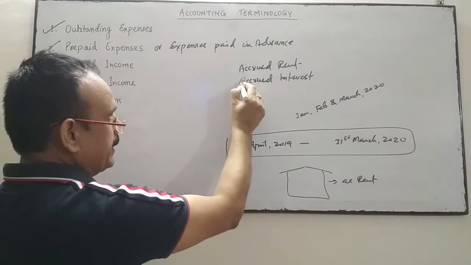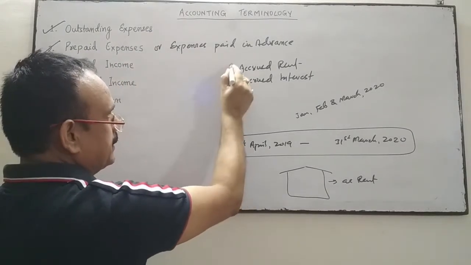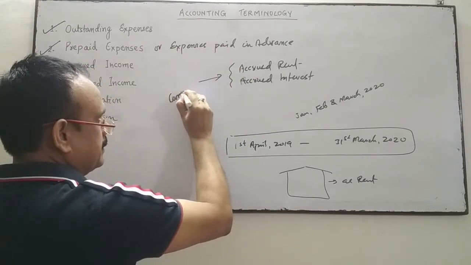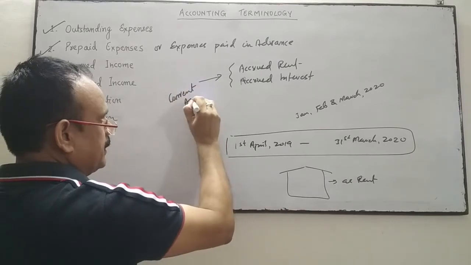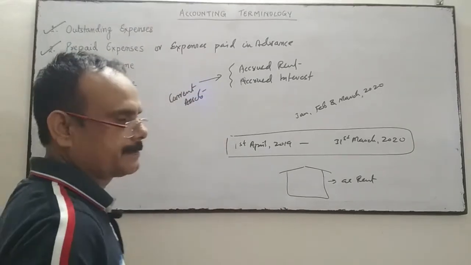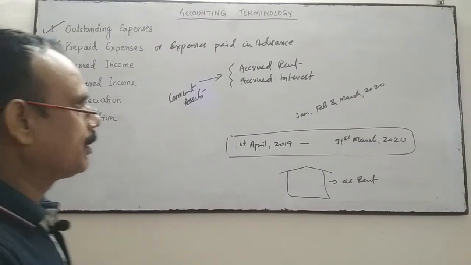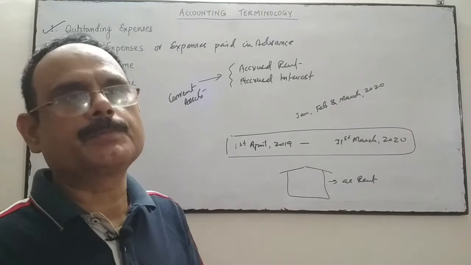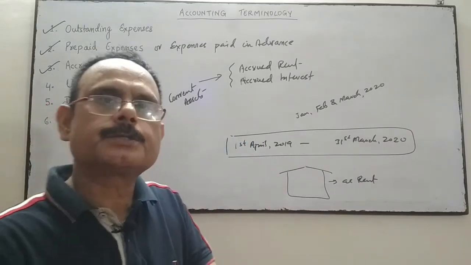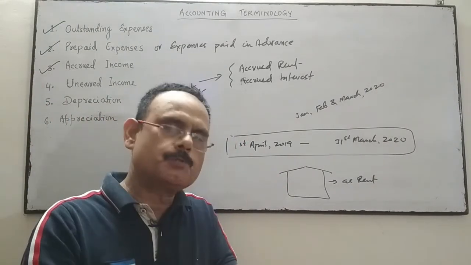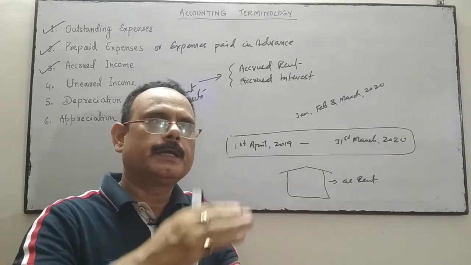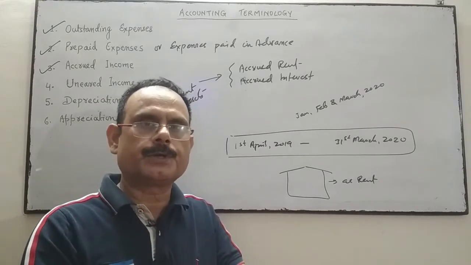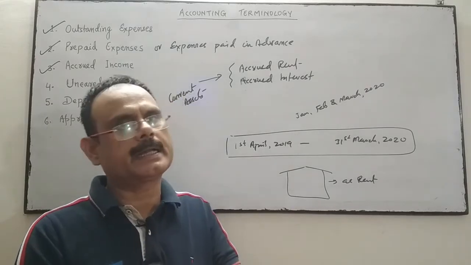This accrued rent or accrued interest is a current asset for the business. Business has earned it, but the amount is not yet received. It means that amount will be received by the business in the near future. So whatever amount the business is going to receive in the near future is an asset from the business point of view.